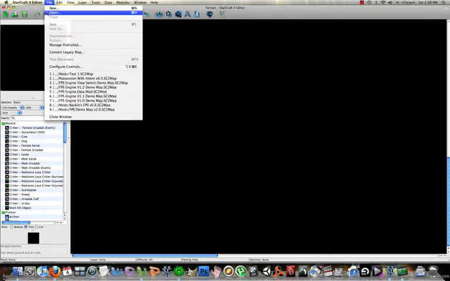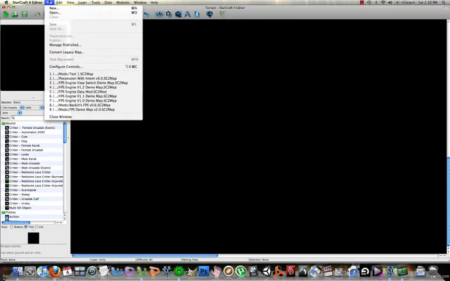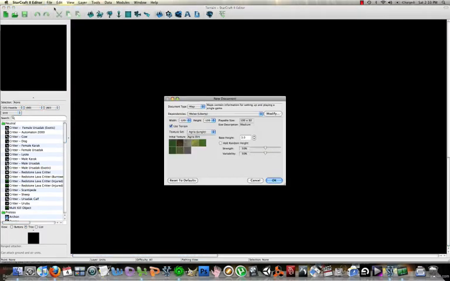Mod and trigger library. Okay, this is just going to be how you initialize the library. What you do, you get a file, new. Obviously, we want a map. Now, the first thing we have to do is download the data mod and the trigger library, both version 2.0. That's the most recent version.